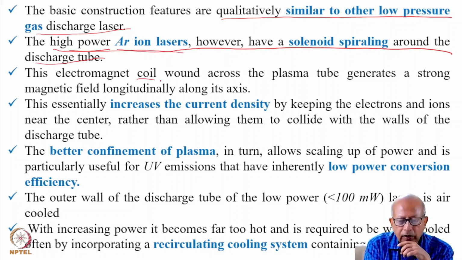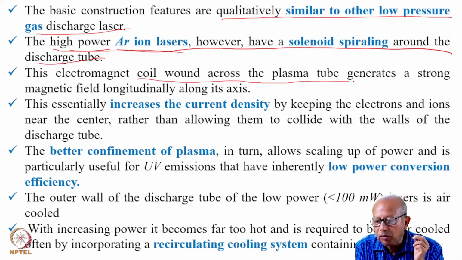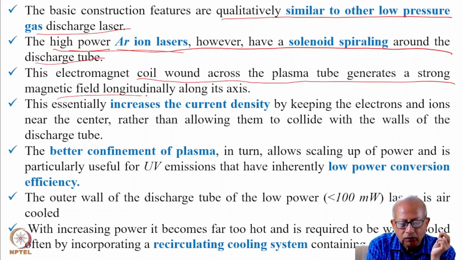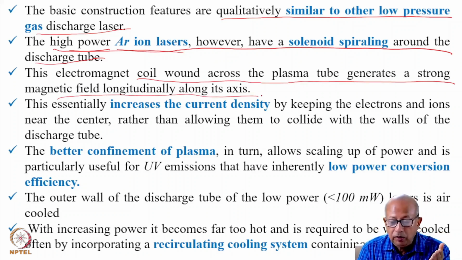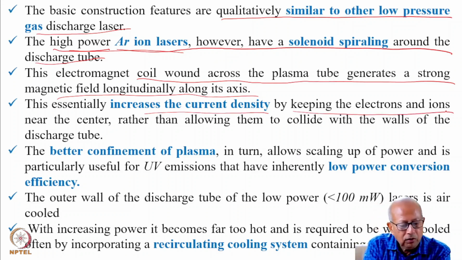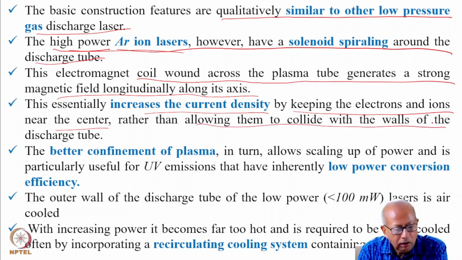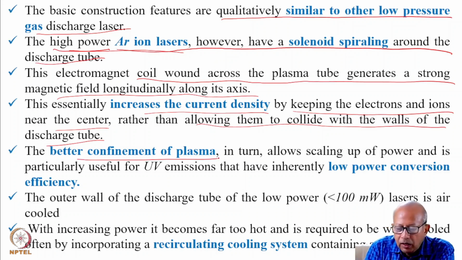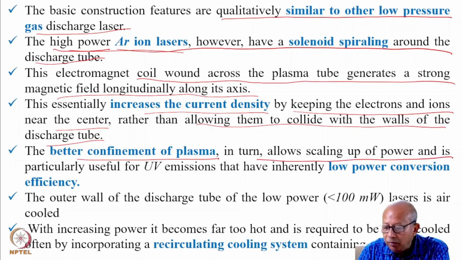So this electromagnetic coil wound across the plasma tube generates a strong magnetic field longitudinally along its axis, as I say. This essentially increases the current density by keeping the electrons and ions near the center, rather than allowing them to collide with the wall of the discharge tube. The better confinement of plasma, in turn, allows scaling up of the power.